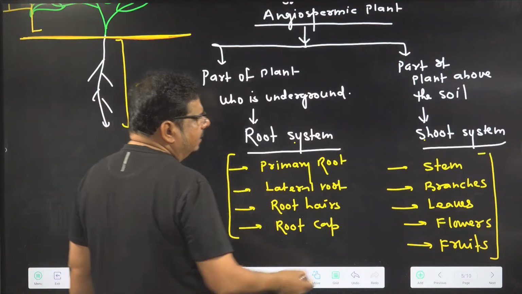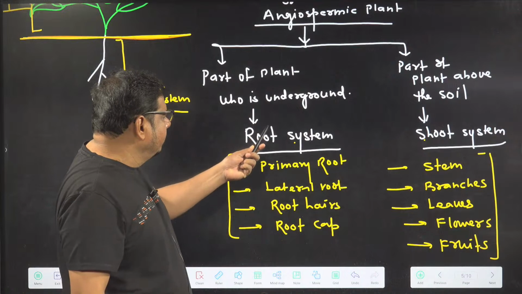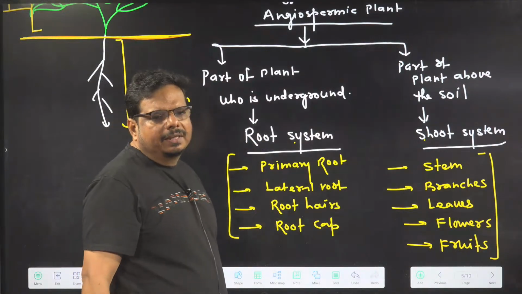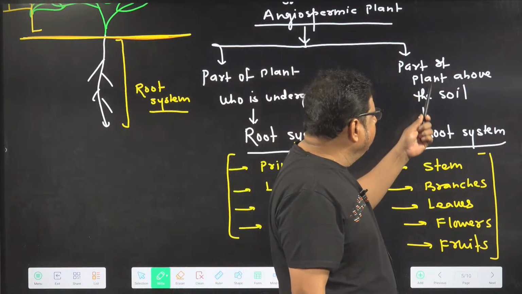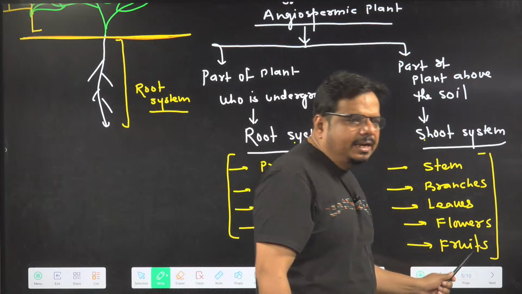So I hope you understand about the root system and the shoot system, the system which is under the ground and the system which is above the ground. Components of the root system are what? Primary root, lateral root, root hairs, and root cap. And what are the components of the shoot system? Stem, branches, leaves, flowers, and fruit.